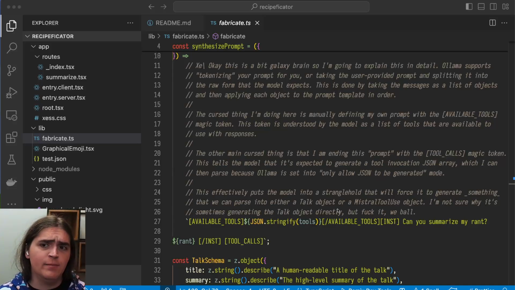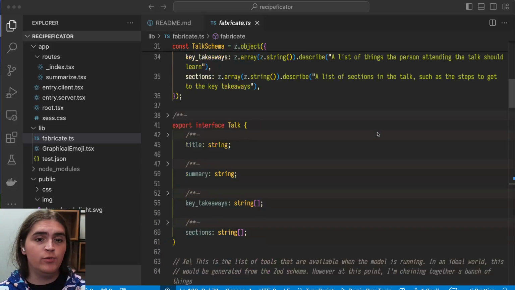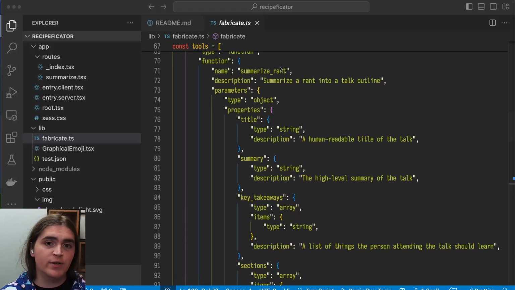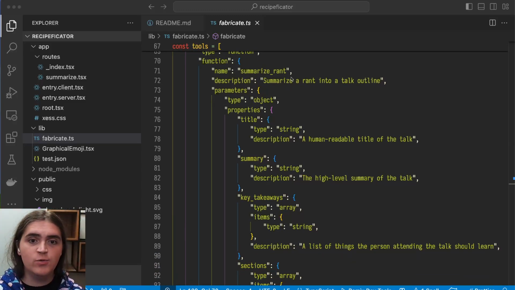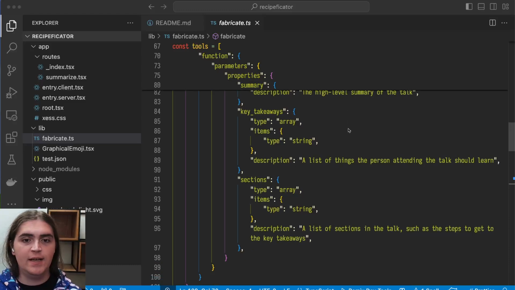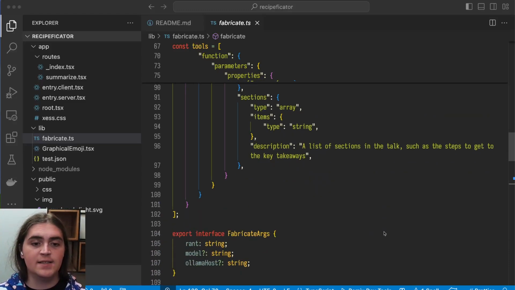This is done by taking the messages as a list of objects and then applying each object to the prompt template in order. The cursed thing I'm doing here is manually defining my own prompt with all of these tools down here, which is just one, the Summarize Rant tool. This tool summarizes a rant into a talk outline, and it returns the title of the talk, the summary of the talk, any key takeaways as a list, and any sections of the talk as a list.